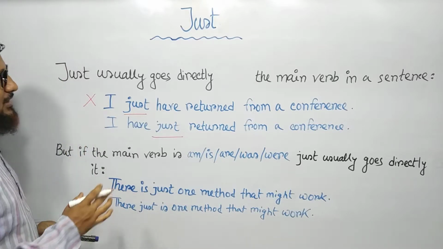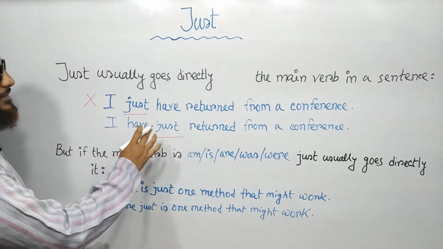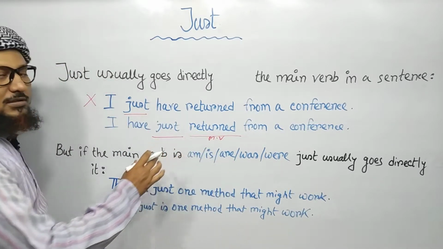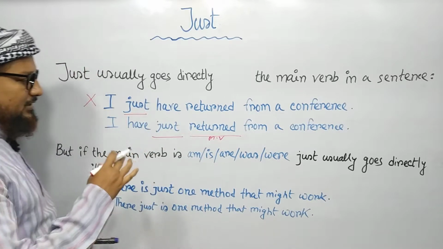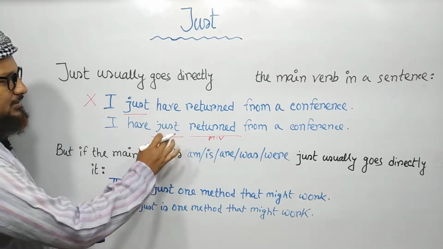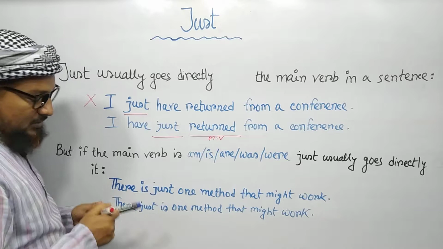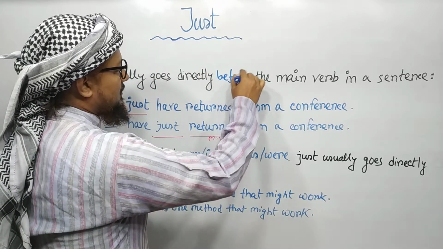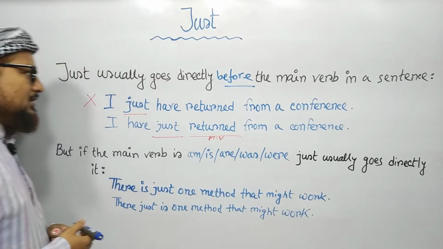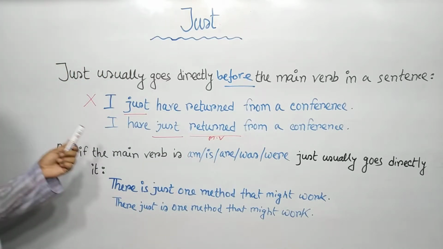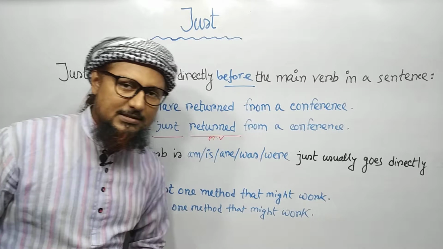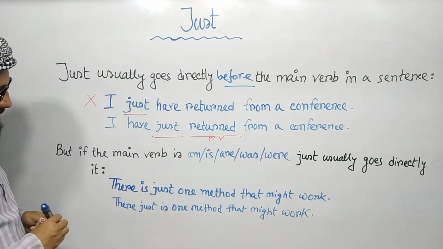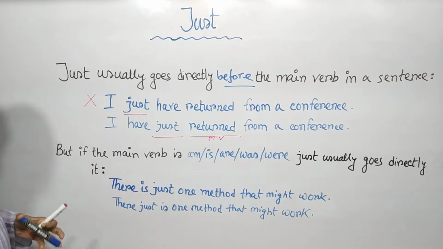The rule is, when your sentence has a main verb, "just" should sit directly before it. So here's the main verb, and "just" should sit here. So once again, "just" usually goes directly before the main verb in a sentence. That's it. Well, that's not the end of the story. There is something more we should learn.